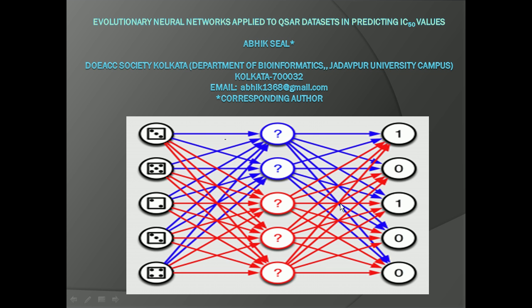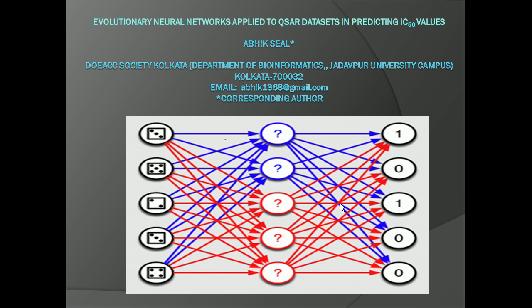Hello everybody. Today my topic is on evolutionary neural networks applied to QSR datasets in predicting the IC50 values. In this work we have applied evolutionary neural networks to find the best solution in terms of fitness function that will select the best architecture of neural networks suited for modeling the biological activity value. Normally designing neural networks poses a problem due to the design of the hidden layers and nodes in each